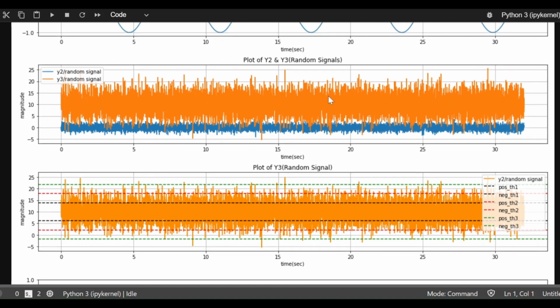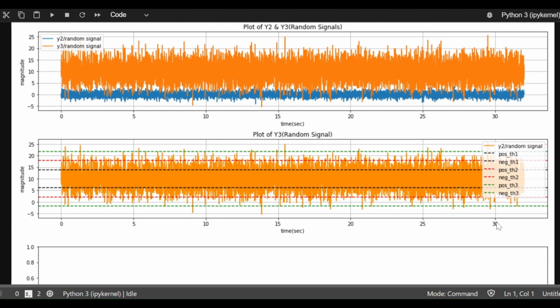I have taken the same orange data, which is Y3, and plotted it in another plot. Again, we have data from 0 seconds to 32 seconds, and now you can clearly see these thresholds. On the y-axis is the value of the data, and on the x-axis is the time, obviously.